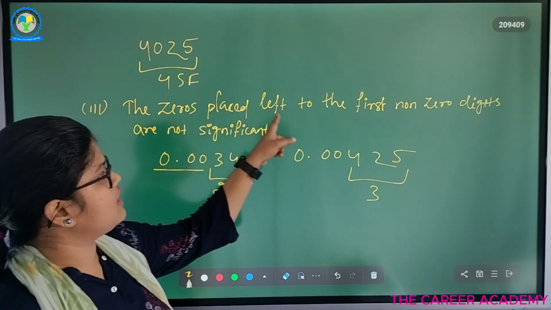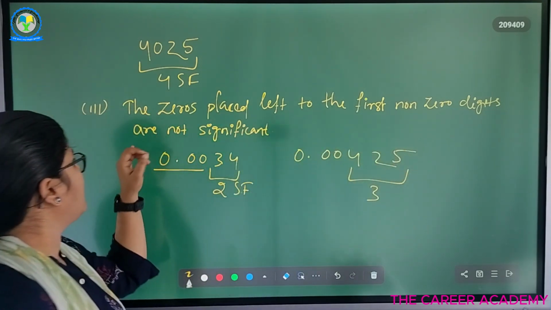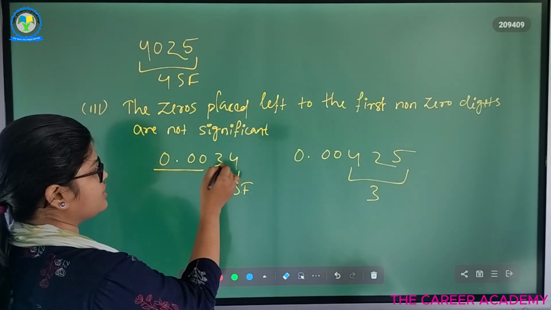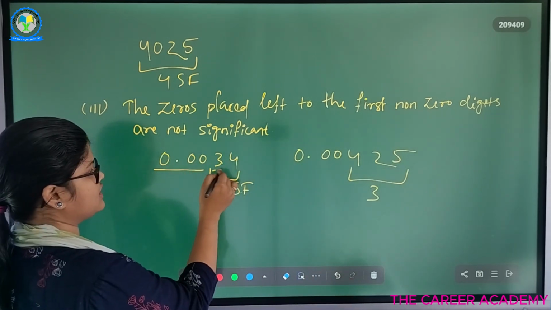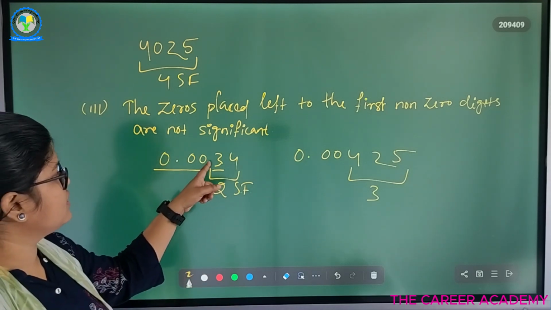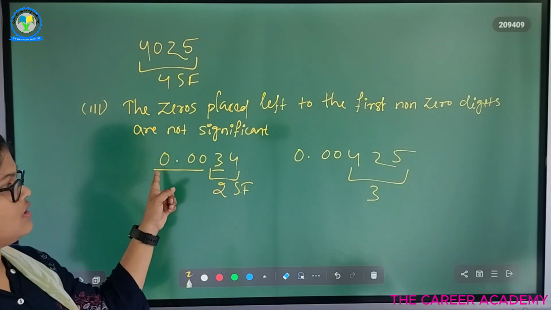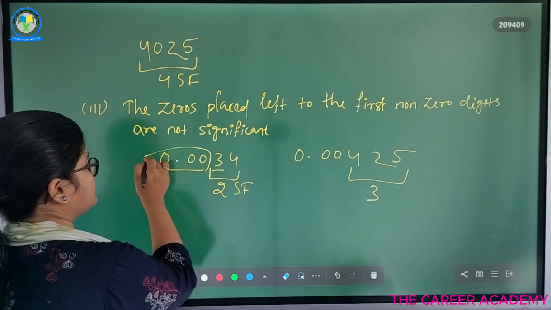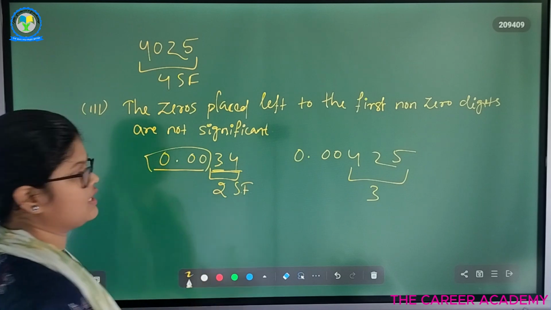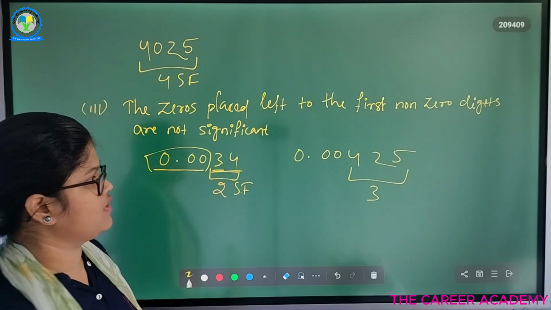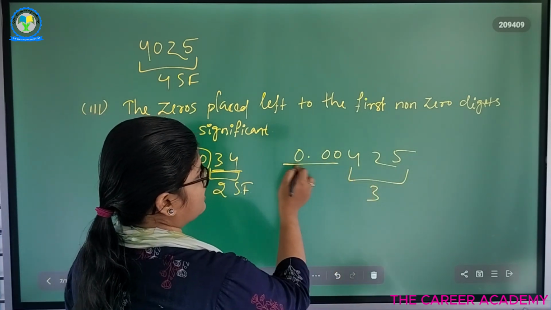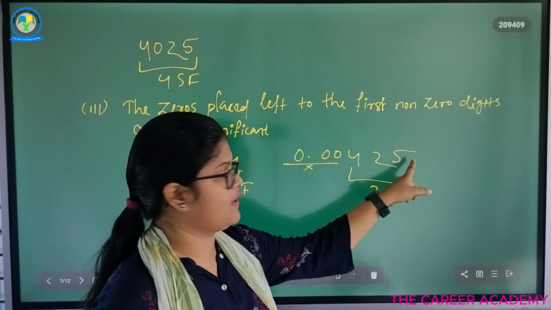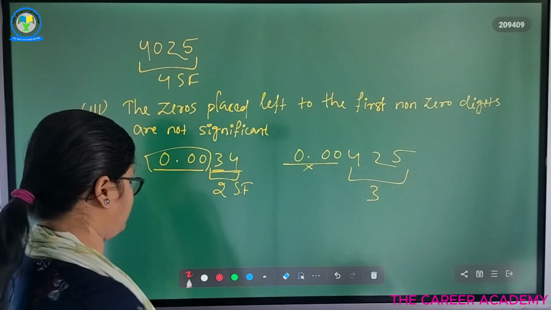the zeros placed to the left of the first non-zero digit are not significant. So here in 0.0034, our first non-zero digit is 3, and the zeros before the first non-zero digit are not significant. Only these 2 are significant. So 2 significant figures. In here, these zeros are not taken to be significant. So we have only 4 and 5. So 3 significant figures.